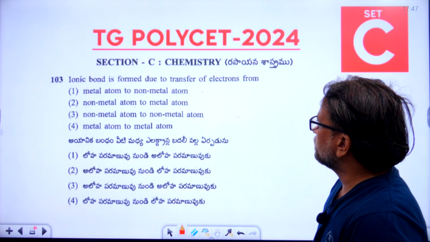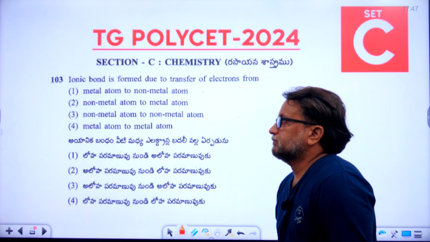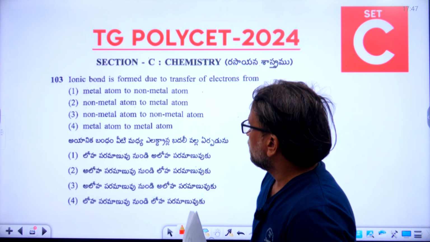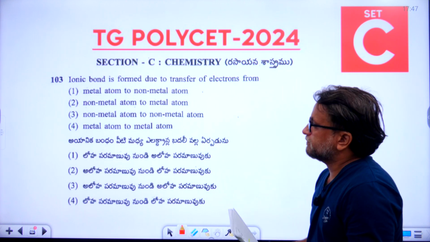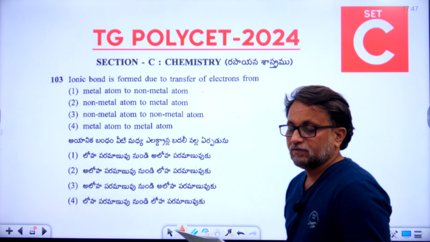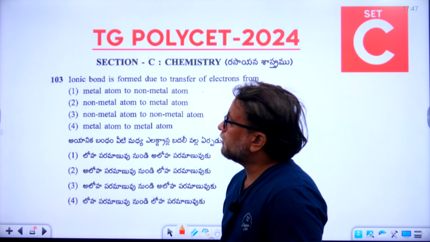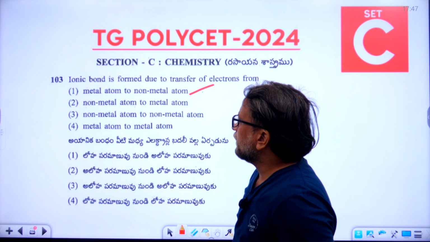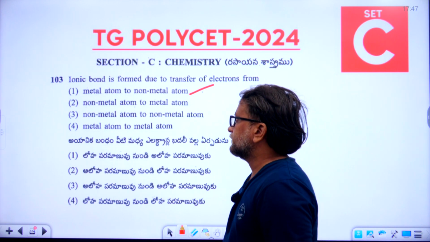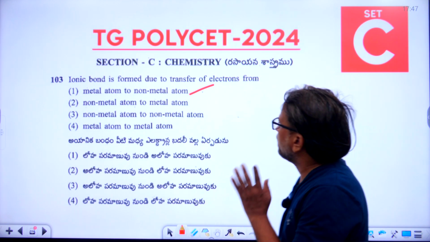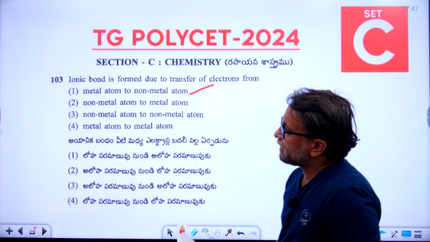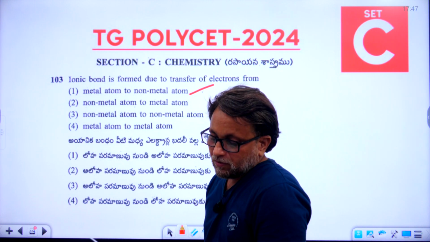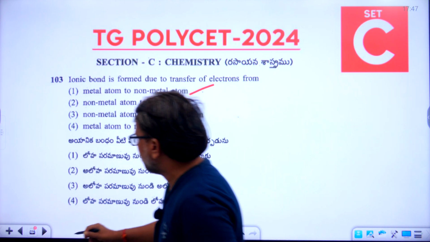Ionic bond is formed due to transfer of electrons from. So 103 answer, first option is the right answer: metal atom to non-metal atom. Ionic bond is formed due to transfer of electrons from metal atom to non-metal atom. So the first option is the right answer for question 103. Okay, now let's go to the 104.